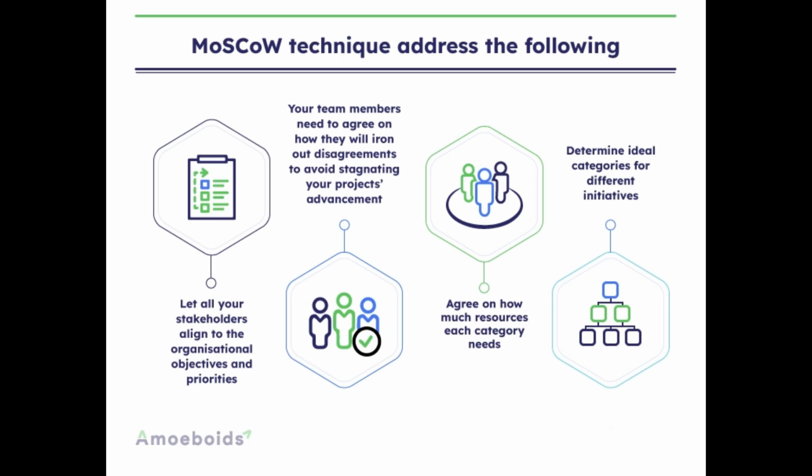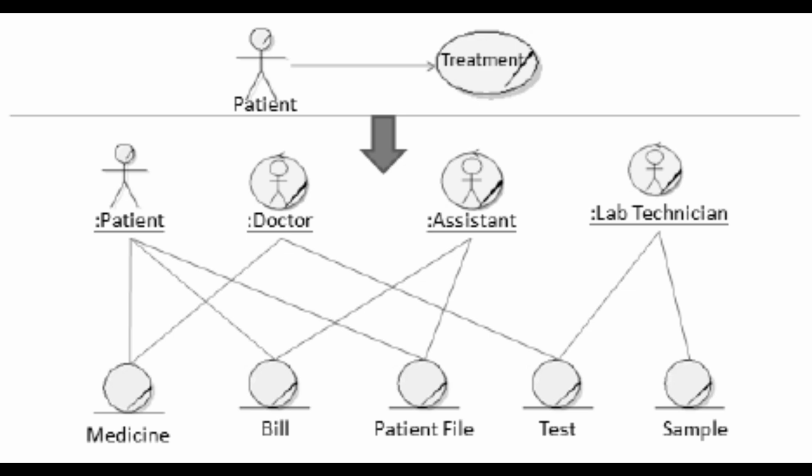The use case model. Use case modeling is a technique used in software and systems engineering to identify, clarify, and organize system requirements. It involves creating detailed descriptions of how users, actors, interact with a system to achieve specific goals, use cases. It can also be used for internal business systems.